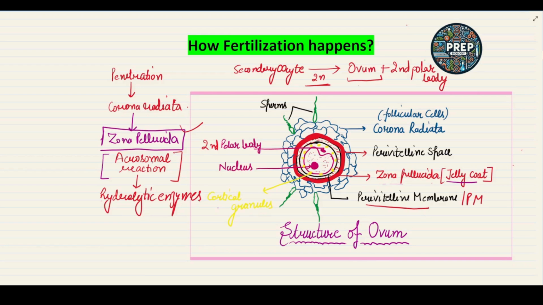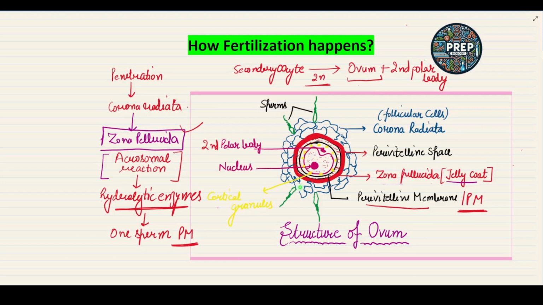Now, after the hydrolytic enzymes are released by the acrosome of the sperm, only one sperm will enter into the plasma membrane or perivitelline membrane of the ovum. Now the sperm will easily enter into the cytoplasm of the ovum. Okay.